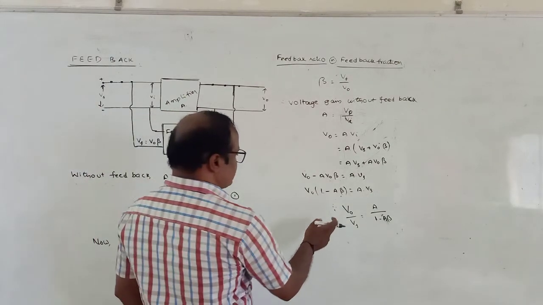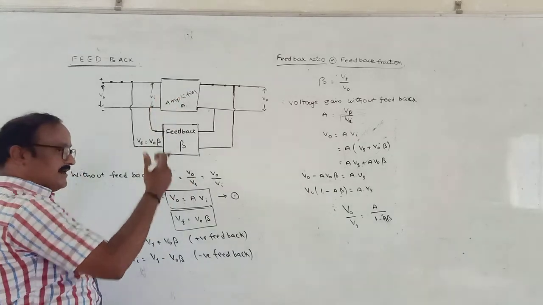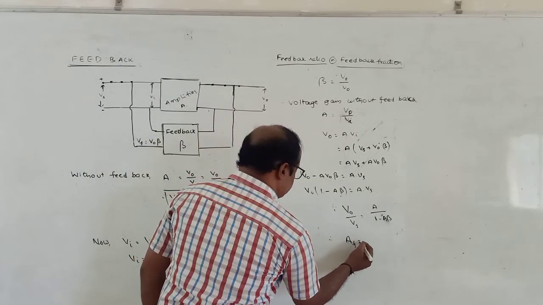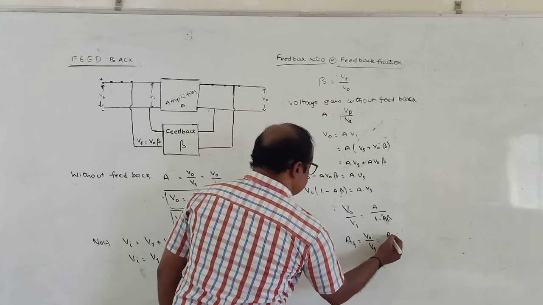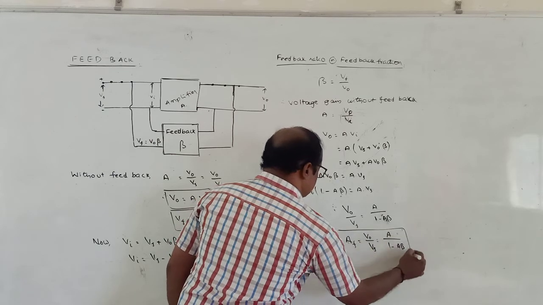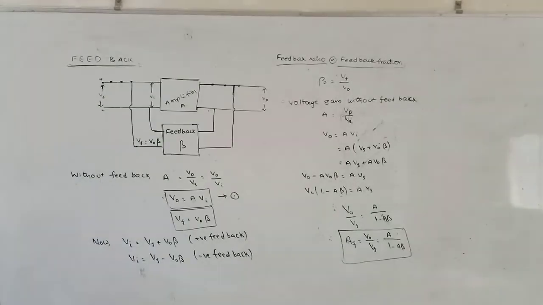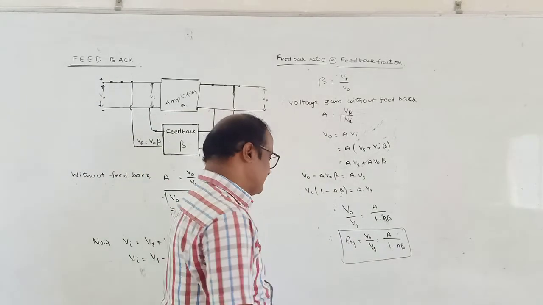V naught by Vs is the ratio between output and input when feedback is applied. This is called AF. AF is equal to V naught by Vs, which is equivalent to capital A by 1 minus A beta. This is the gain when feedback is applied. Voltage gain after feedback is applied is AF is equal to A by 1 minus A beta.